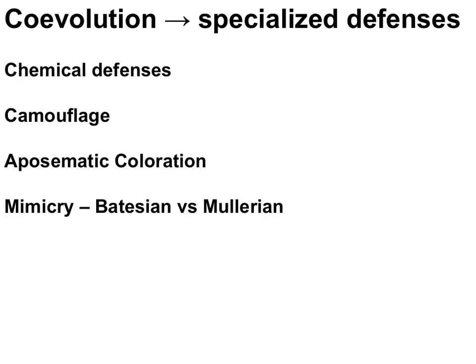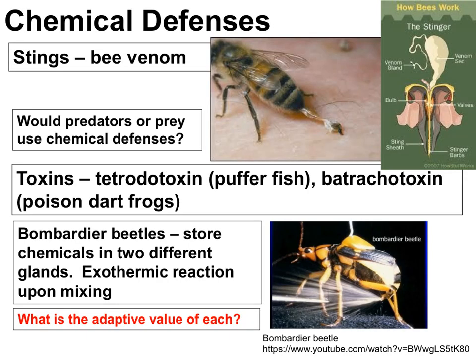Coevolution has resulted in some pretty fantastic traits in organisms, including chemical defenses, camouflage, aposematic coloration, and mimicry. And so let's go through those, starting with chemical defenses. Chemical defenses often include poisons or other irritants, and one example is bee venom. Did you know that a bee stinger is hooked up to a venom sac, that after the bee stings, the stinger pumps venom into the organism that's been stung?